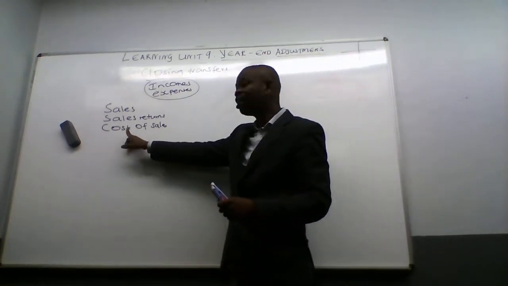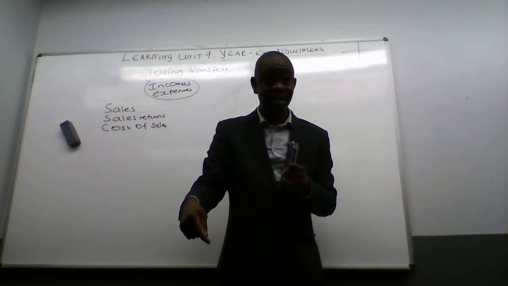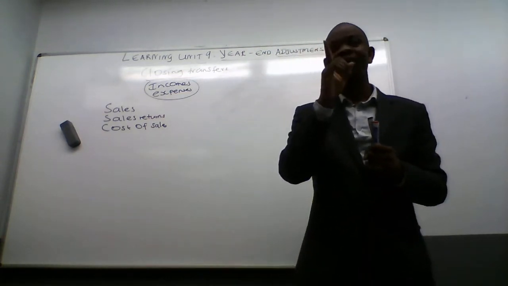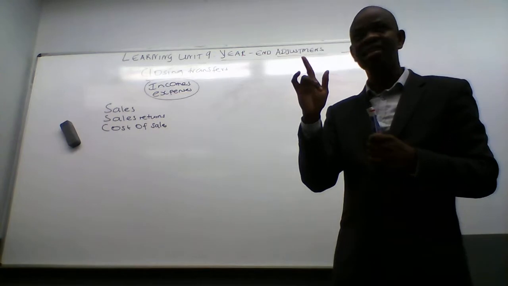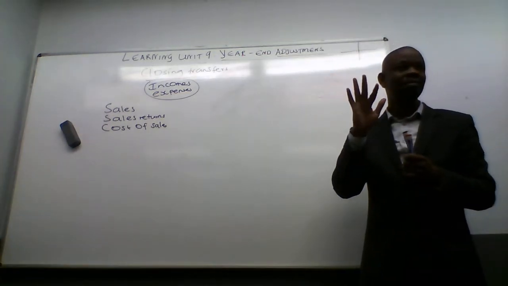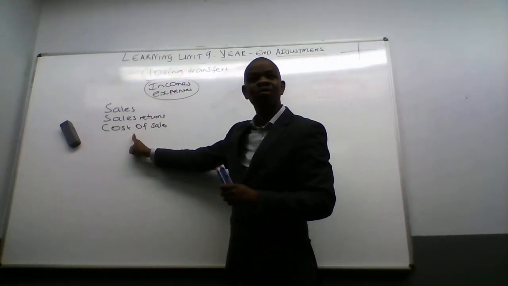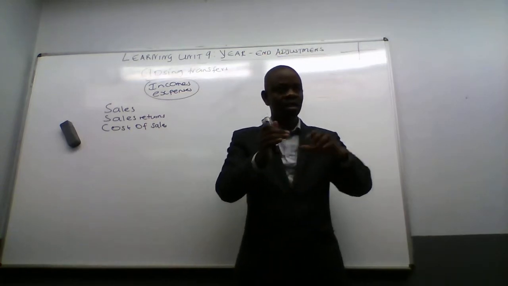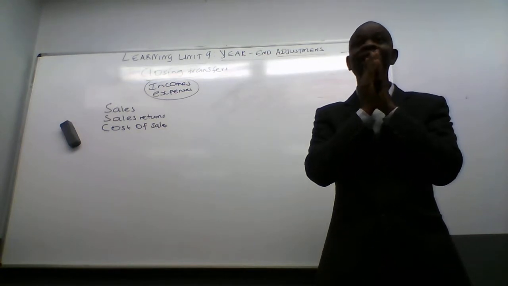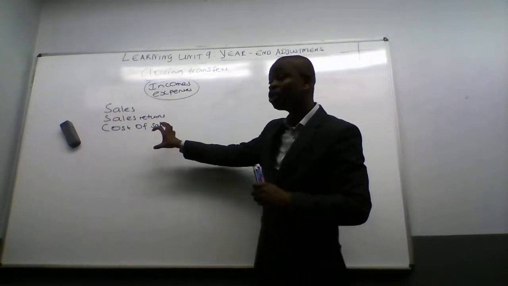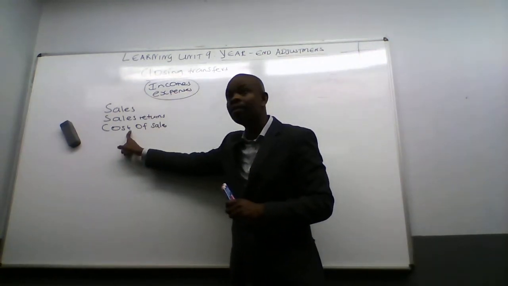Remember, under periodic, they don't give you cost of sales. They give you items to calculate cost of sales. Remember that day? It was around 1:30 Wednesday. Remember, it was a little bit hot. I gave you a formula to calculate cost of sales under periodic. Please help me. Let's remind ourselves. Okay, let me repeat my question. On that day, I was talking about the periodic system. I said they can ask you to calculate cost of sales under periodic. Give me that formula.